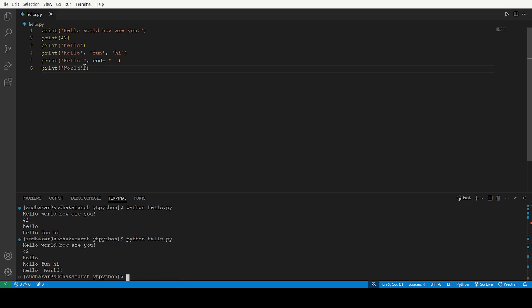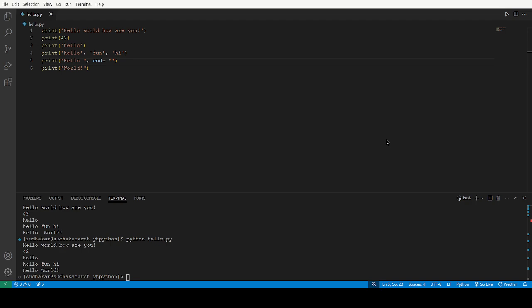See, in the below output you can see that hello fun hi, next hello, where it has been separated. The word has been separated. If I don't want to separate this, I just have to close the double quotes like this. See, here the word is not separated. Okay, this is the fun part about the word.